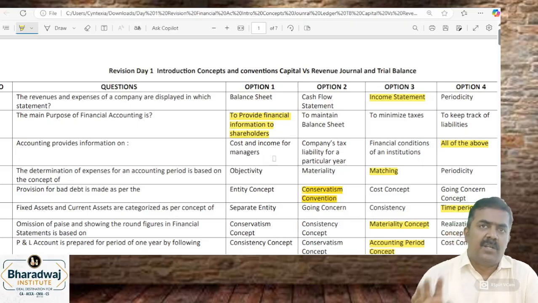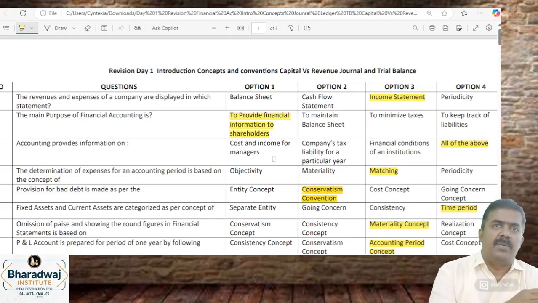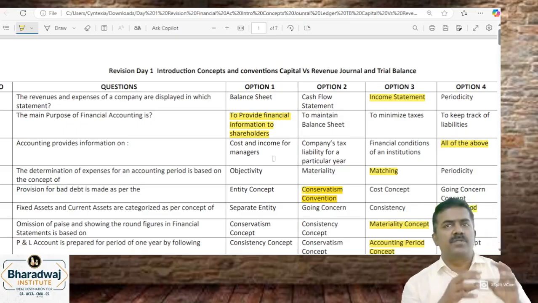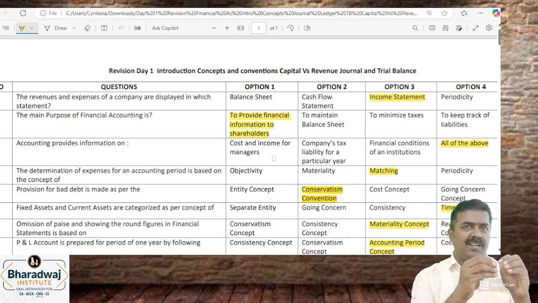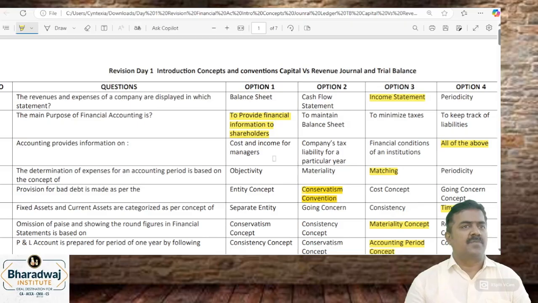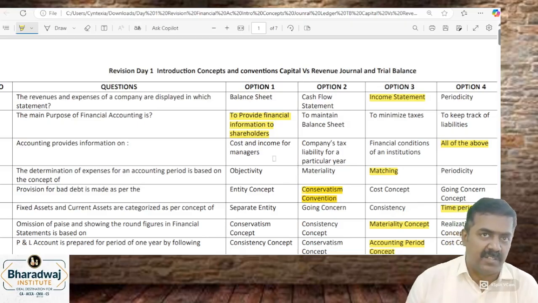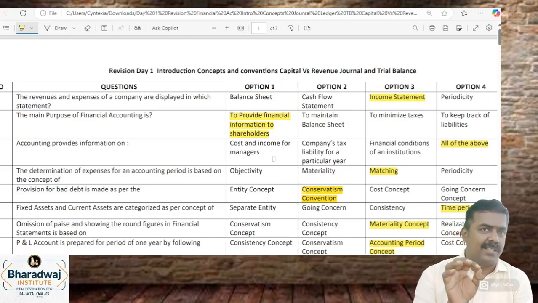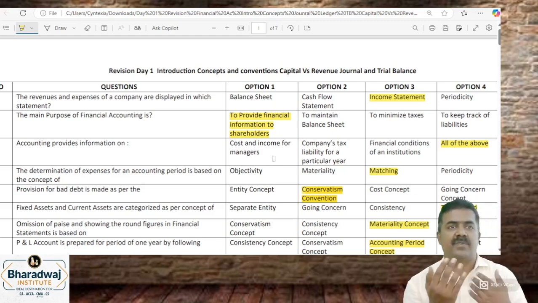Rectification of errors. Before starting BRS, I will also include cash book. Tomorrow we are going to start with cash book. Only when you understand cash book will you understand which one? BRS. Then once you understand BRS, we can do which one? Rectification of errors. Please remember, reconciliation means analyzing the reason for difference.